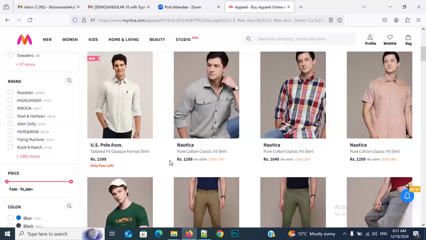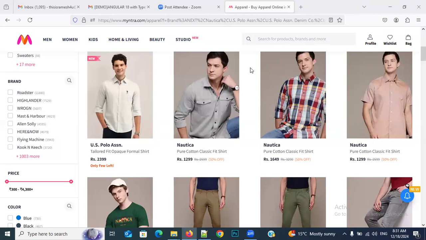So from next time onwards, what happens if you want to purchase another shirt? No need to register. Just log in. If you didn't log out previously, you don't need to log in either.